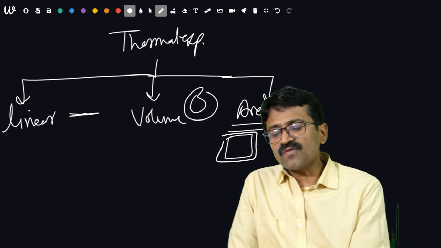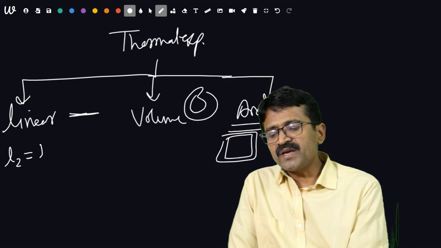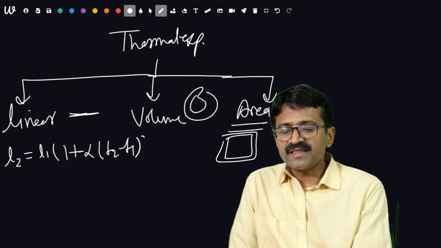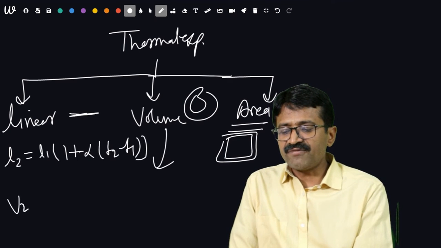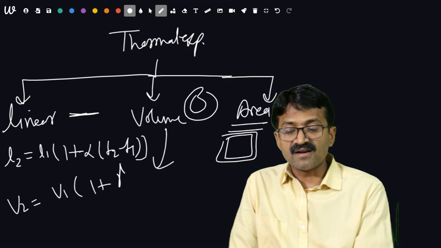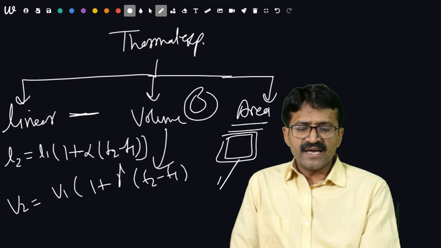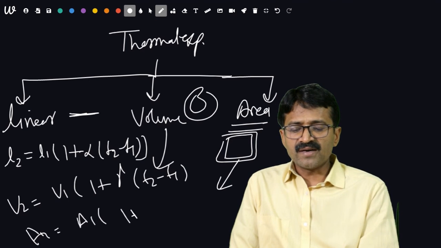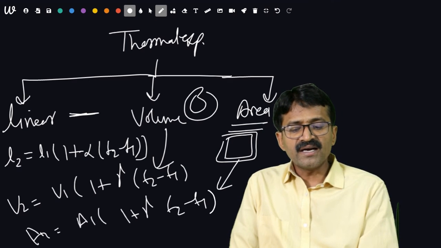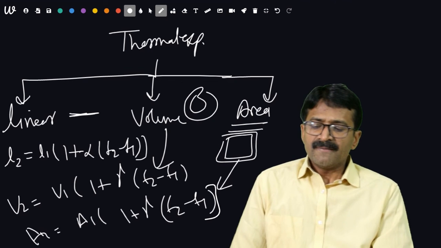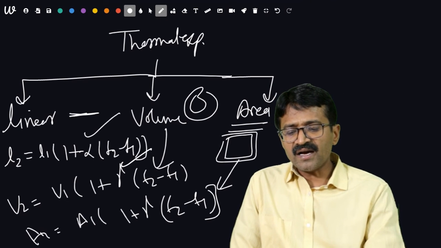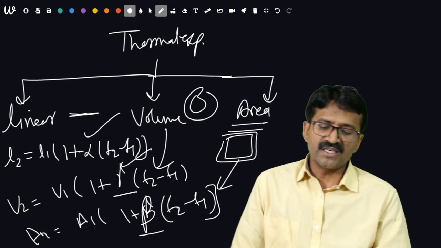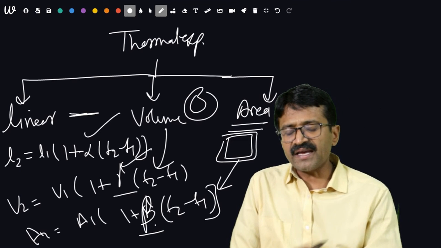Students, in the case of linear expansion, L2 should be equal to L1 (1 plus alpha (T2 minus T1)). In the case of volume, we can say V2 is equal to V1 (1 plus gamma (T2 minus T1)). In the case of areal, A2 should be equal to A1 (1 plus beta (T2 minus T1)). It is very beneficial. Here alpha, beta, and gamma are three expansion coefficients. It should be beta in areal expansion.